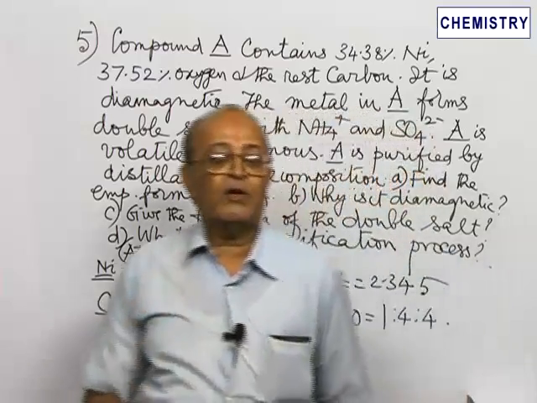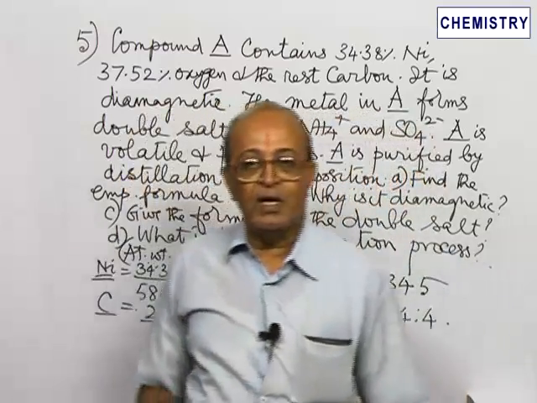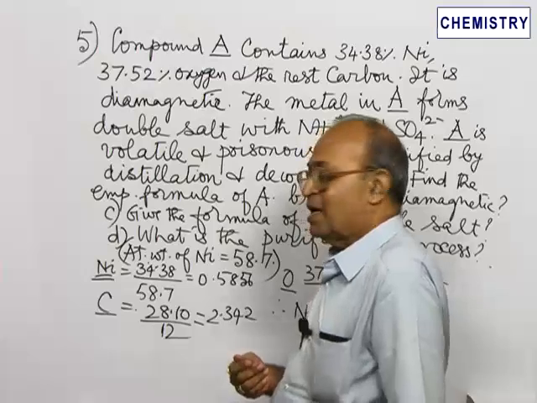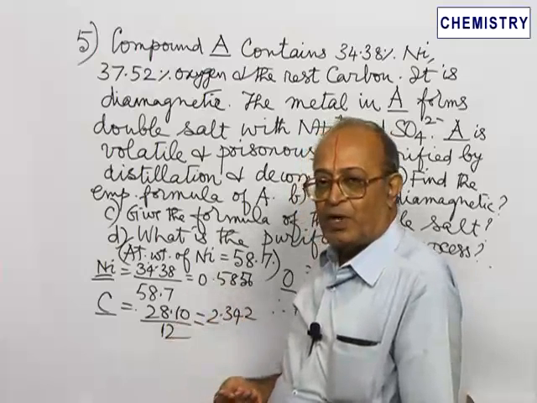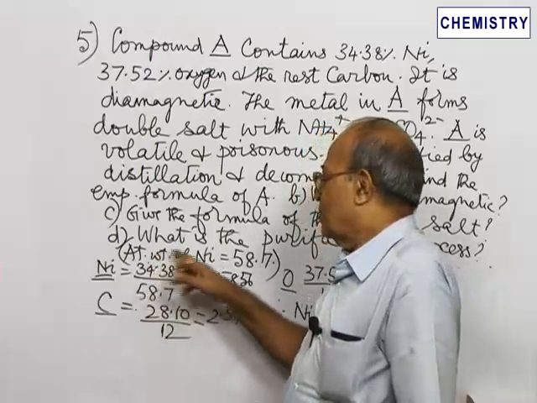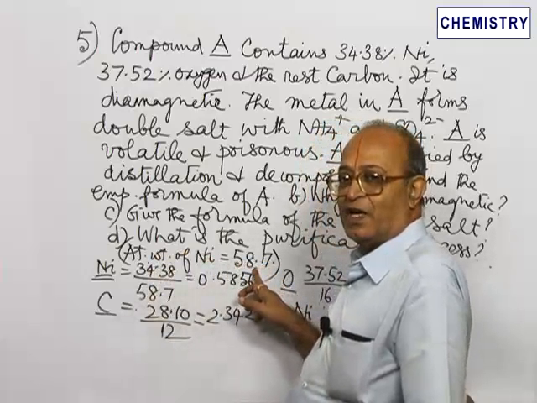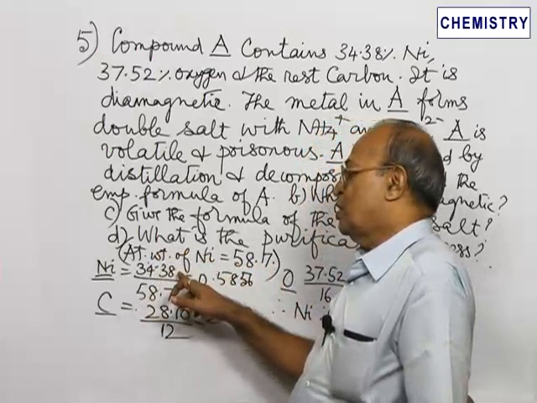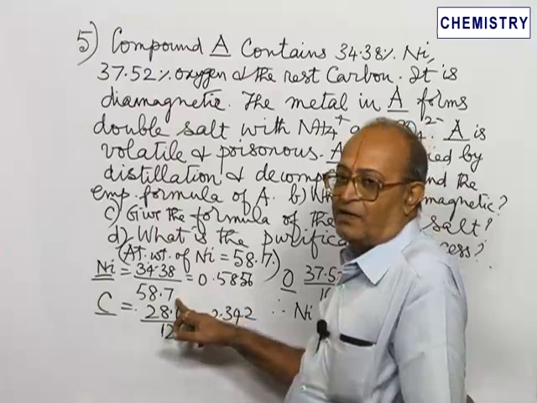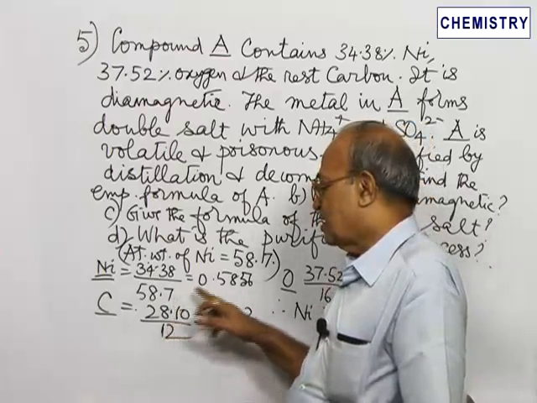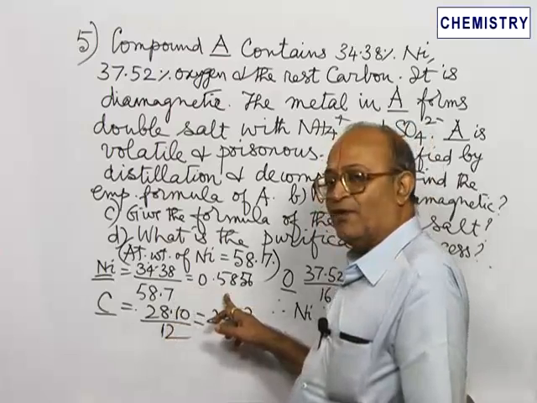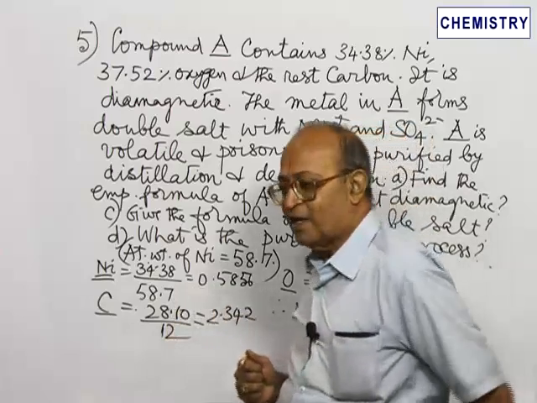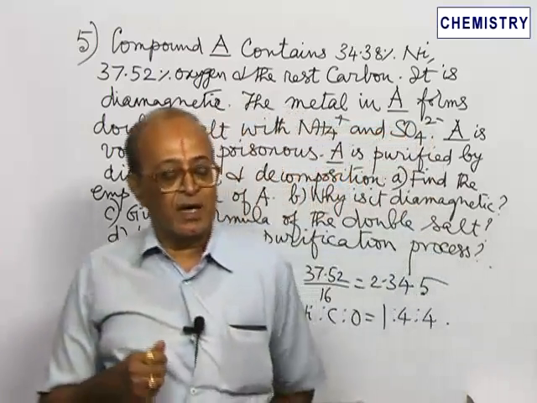Now in order to arrive at the empirical formula, divide these percentages by the corresponding atomic weight or atomic mass. Atomic mass of nickel is given as 58.7. So the percentage of nickel divided by the corresponding atomic mass works out to 0.5856.